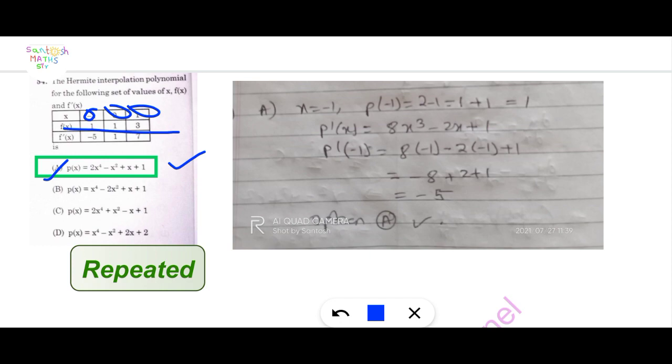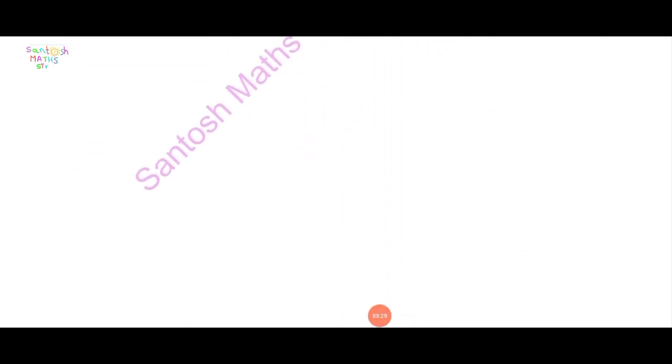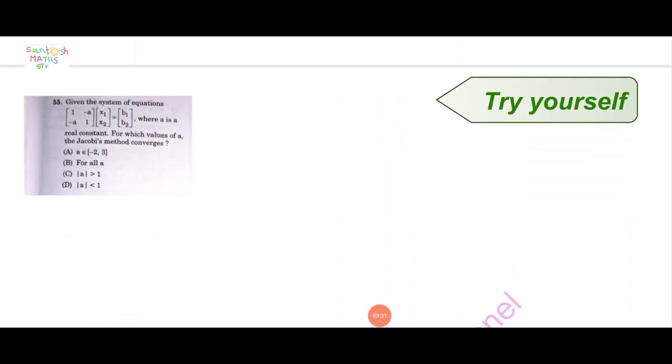Find its f dash of x, and this is also satisfied, so option A is correct. Here x is equal to minus 1, p of minus 1 is equal to 2 minus 1 equal to 1. Here option A is satisfied. This is an easy question. Next question, question number 55.